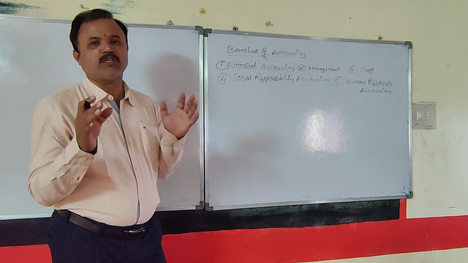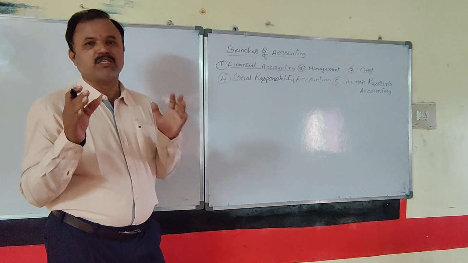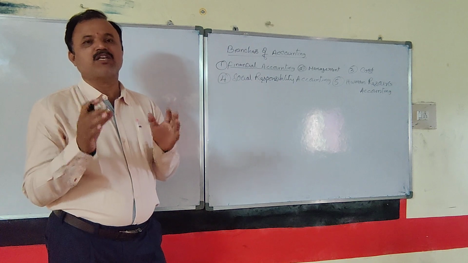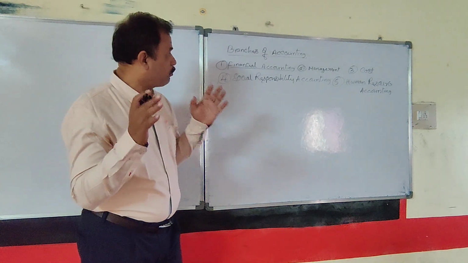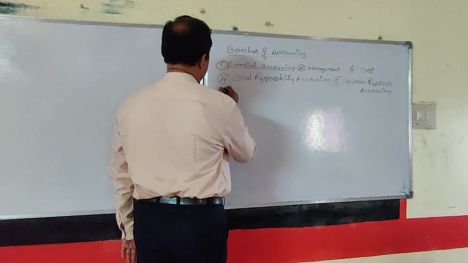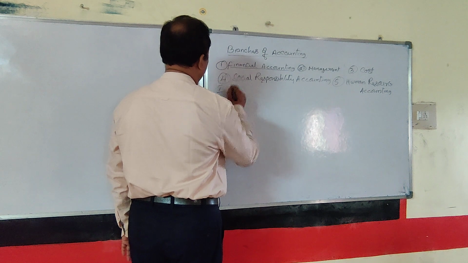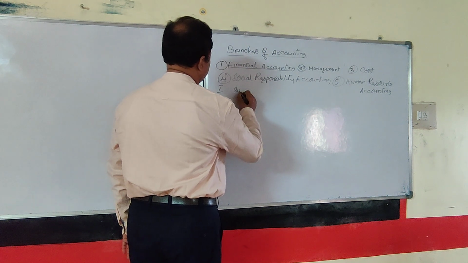Financial accounting is useful to the owner, particularly the proprietor, as well as related groups of the concerned entity. With the help of financial accounting, every business can know its business result.